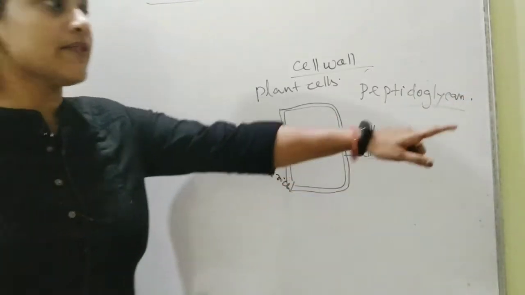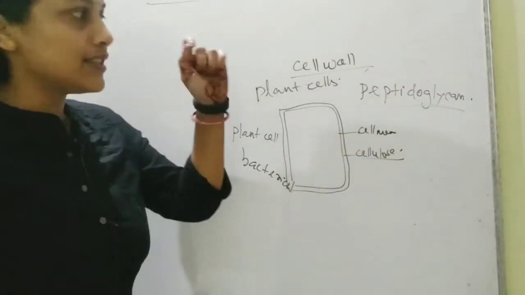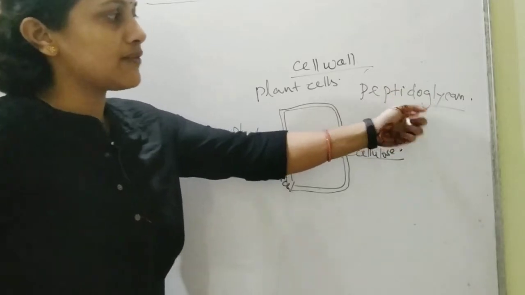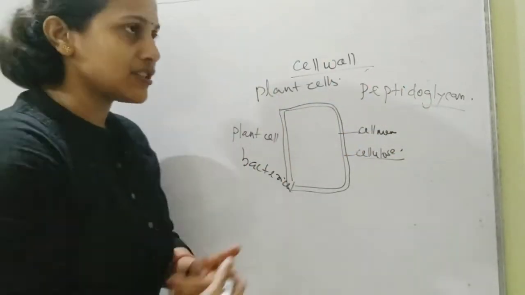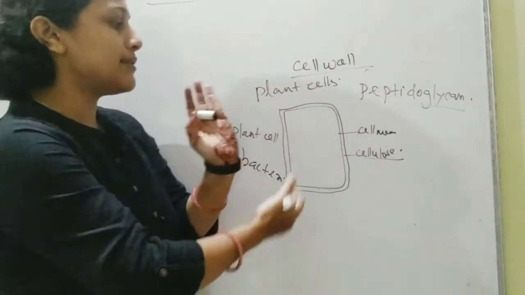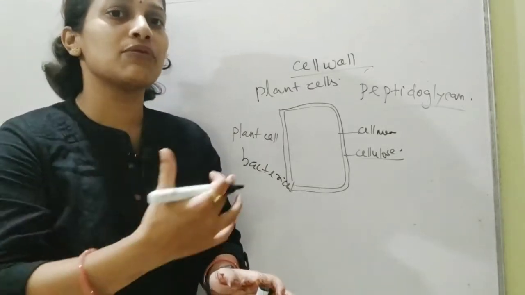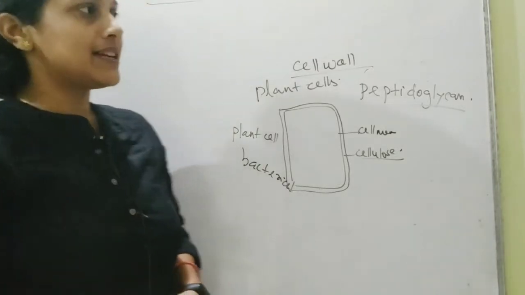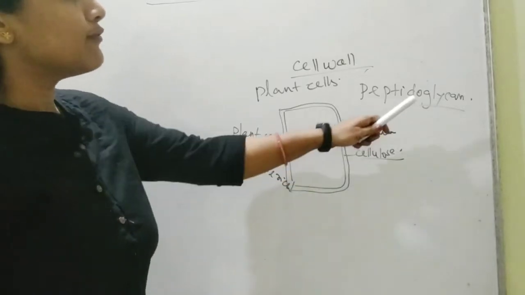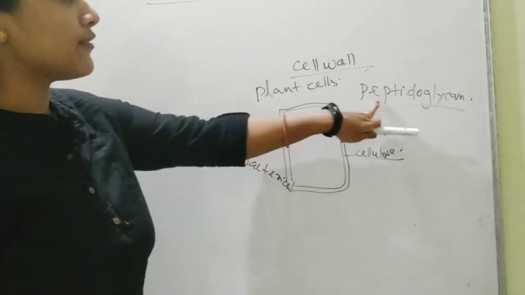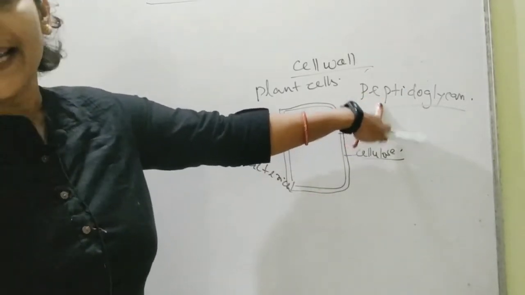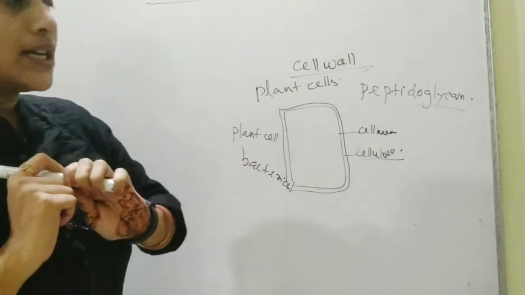Now this is one of the important questions that generally is asked to many people: if there is a cell wall in a bacterial cell, then how is that cell wall different from that of the plant cell? So that is the difference. That is about the composition. The bacterial cell wall is made up of peptidoglycan, while the plant cell wall is made up of cellulose.